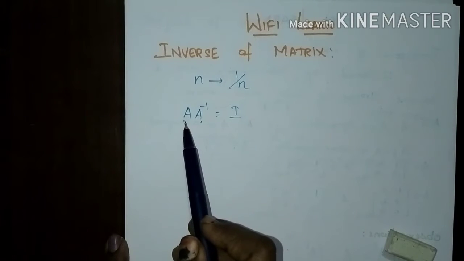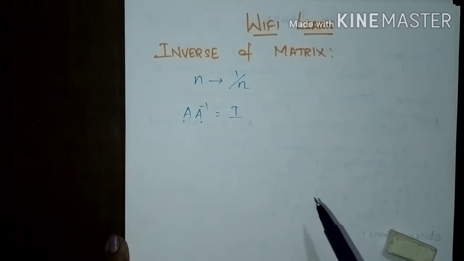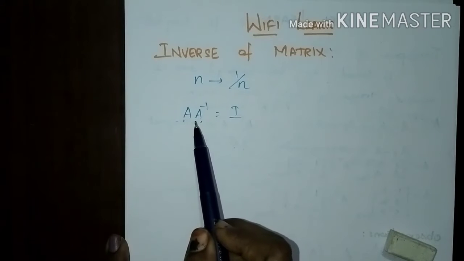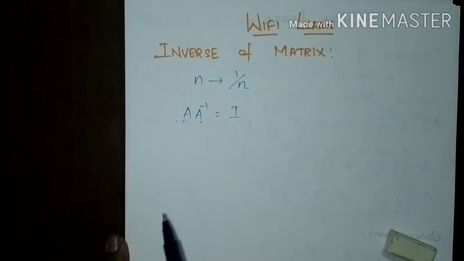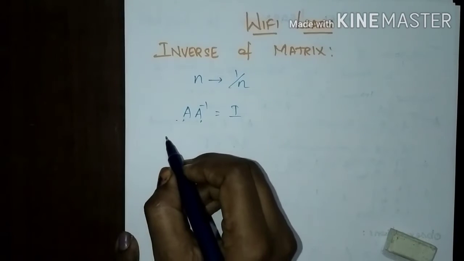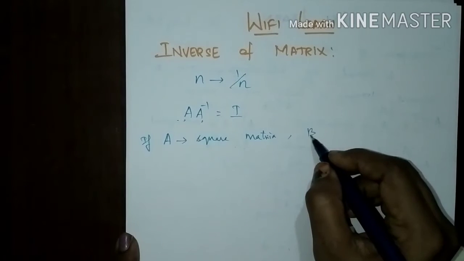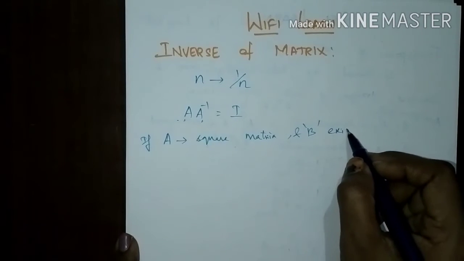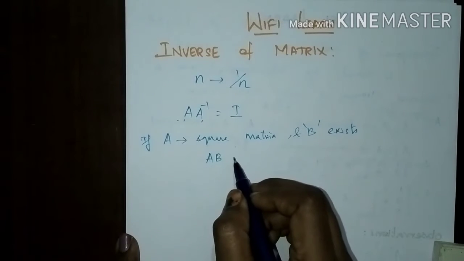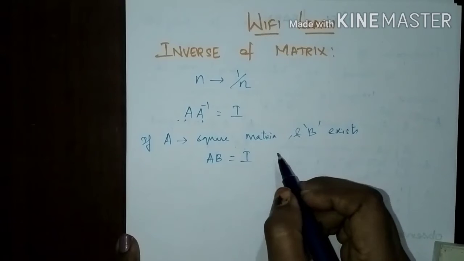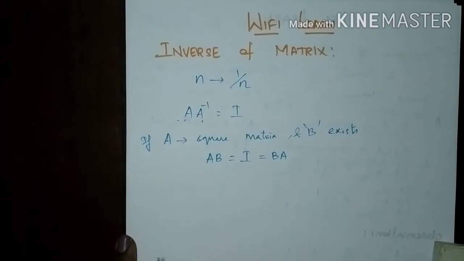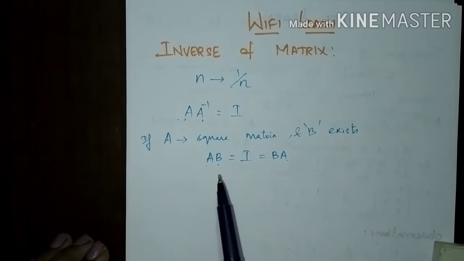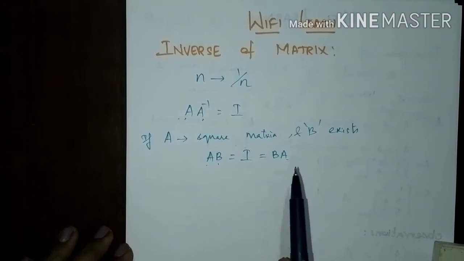Let A be a square matrix. The inverse of that matrix would give the identity matrix. If A is a square matrix and it is multiplied with A inverse, or the reciprocal of that matrix, it gives the identity matrix. We can find the inverse of a matrix if A is a square matrix and there is a matrix B such that the product of the matrices gives an identity matrix when multiplied on either side. When A and B are multiplied and give an identity matrix, we can find the inverse of a matrix by this method.